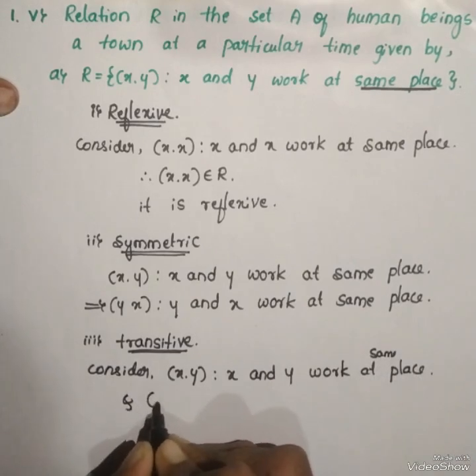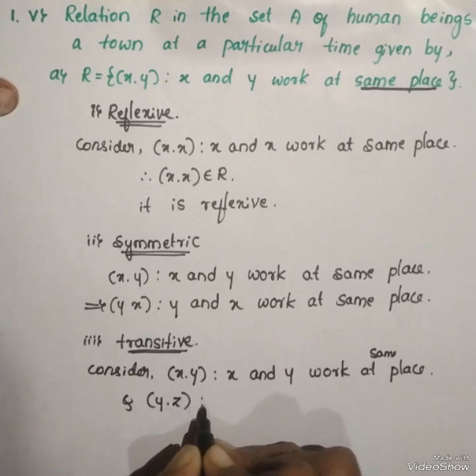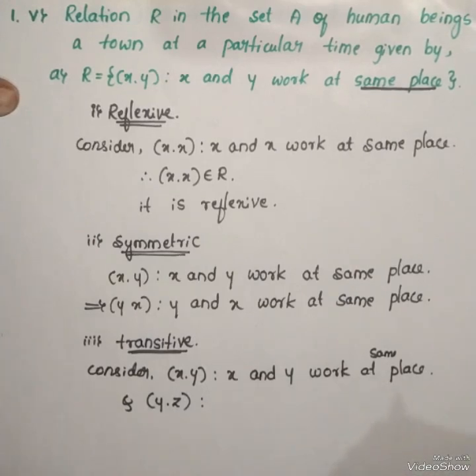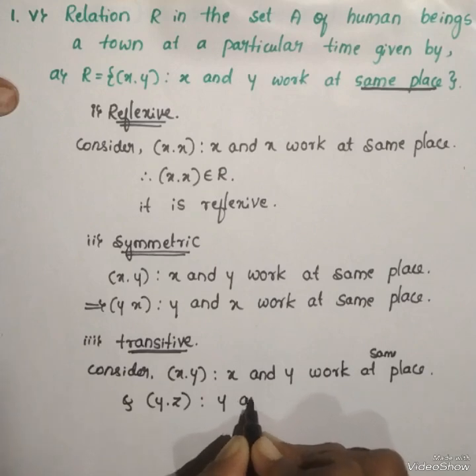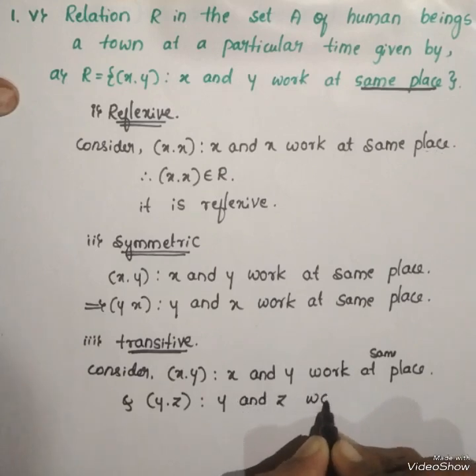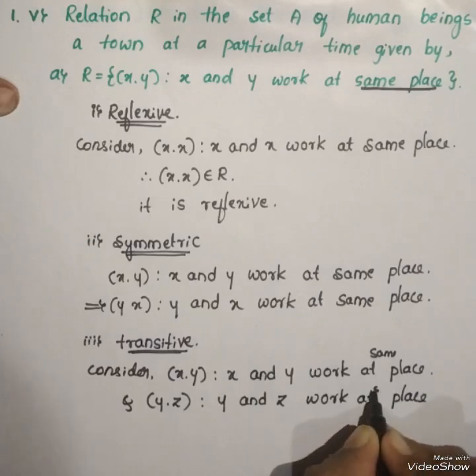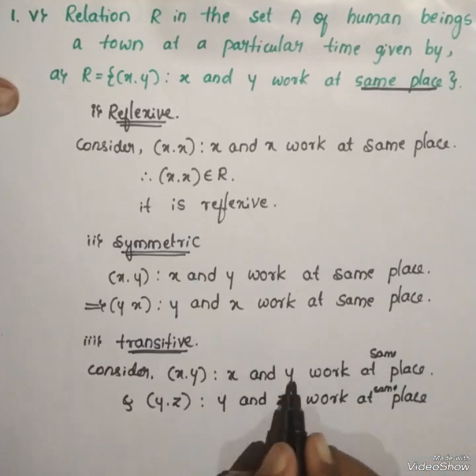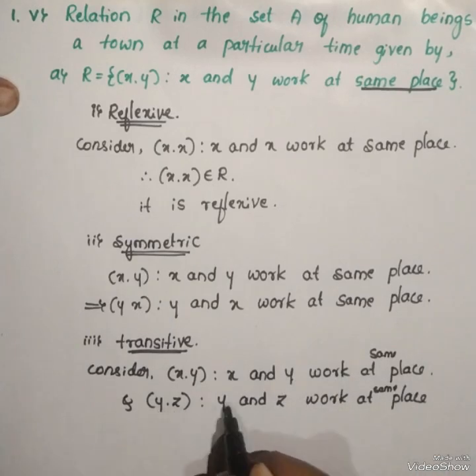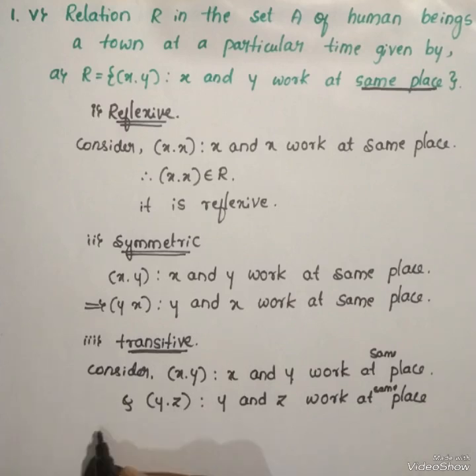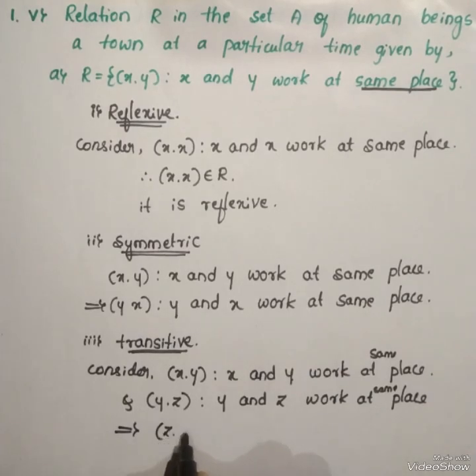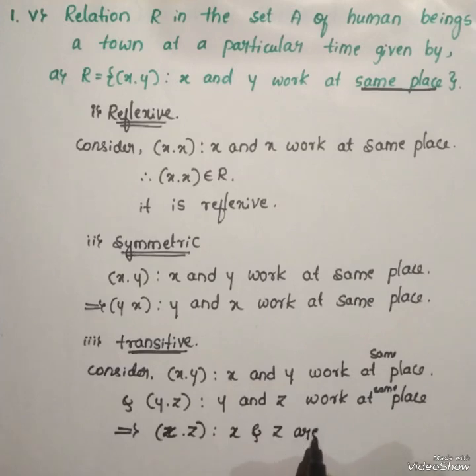Then y and z, z is also another person, he also works at the same place. Here x and y work at the same place and y and z work at the same place. That implies x and z also work at the same place.